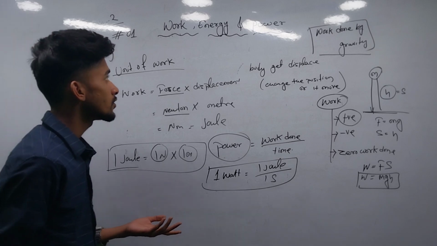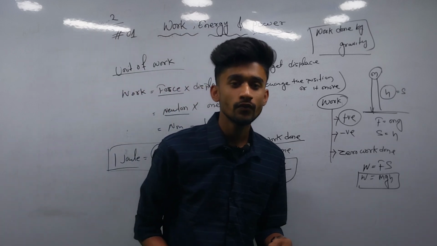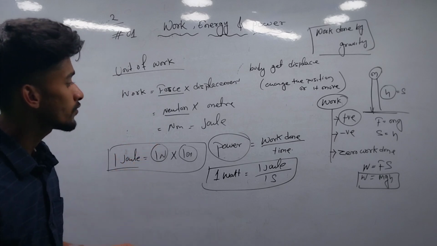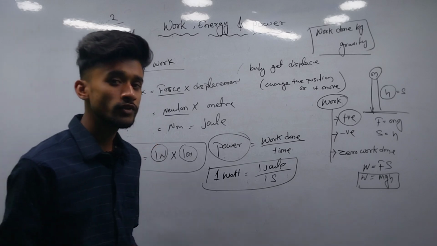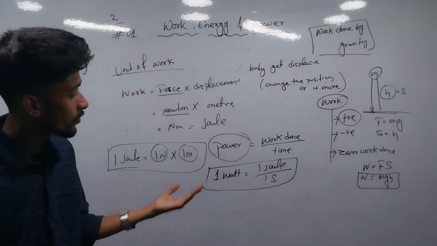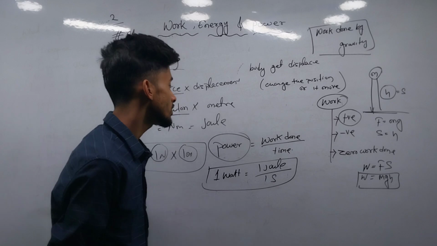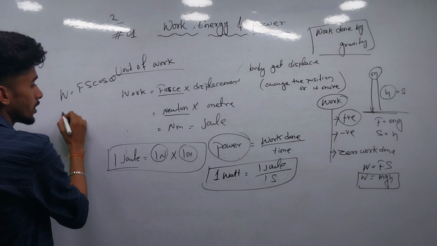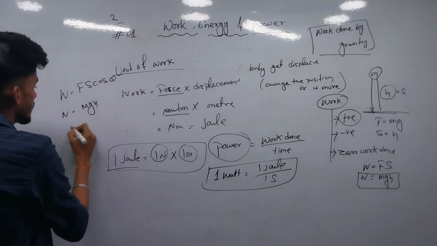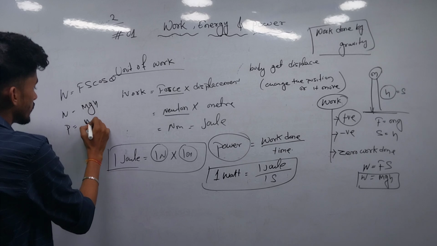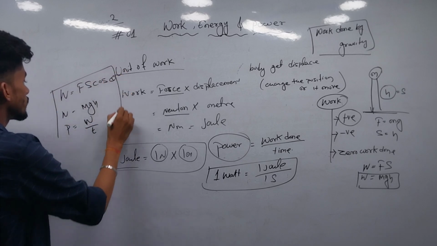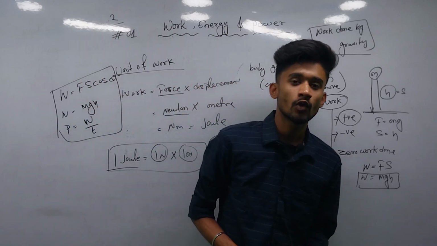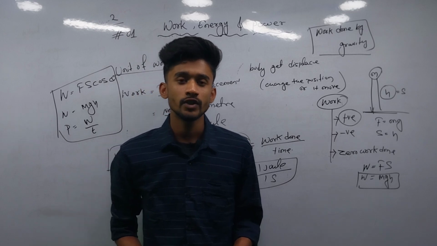In the next video we are going to discuss the different forms of energy, and we are going to solve various numericals of work and power. We have only three formulas to remember: W equals FS cos theta, W equals mgh, and power equals W by T. By using these three formulas, you can solve the numericals of your textbook. If you face any problem solving the numericals, then we can solve them in the next video.